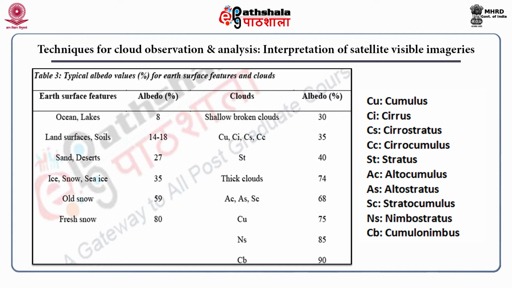If you take snow, in case of old snow it is about 60%, for fresh snow it is a little bit higher, about 80%. For shallow broken clouds it is about 30%, and if the cloud is thick then it goes above 70%. For deep cumulonimbus clouds the albedo may be about 90%.